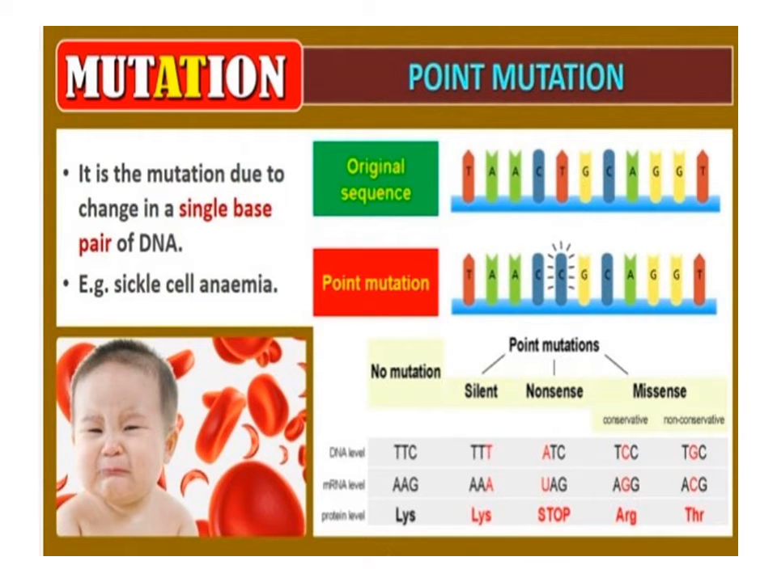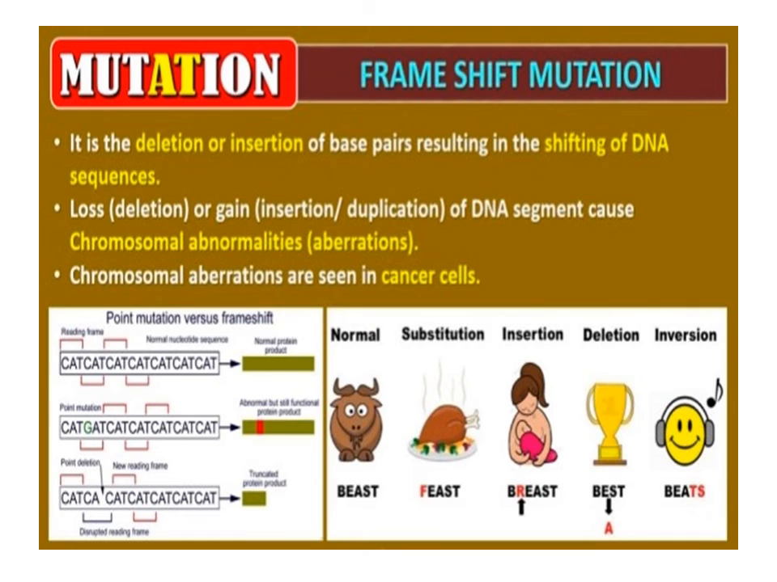Point mutation. A mutation that arises due to a change in a single base pair of DNA is known as point mutation. A classical example of point mutation is sickle cell anemia. Frame shift mutation. Deletion and insertion of base pairs of DNA cause frame shift mutation. The loss, that is deletion, or gain, insertion or duplication, of a segment of DNA results in alteration in the chromosome, called chromosomal abnormalities or aberration. Example, in cancer cells.